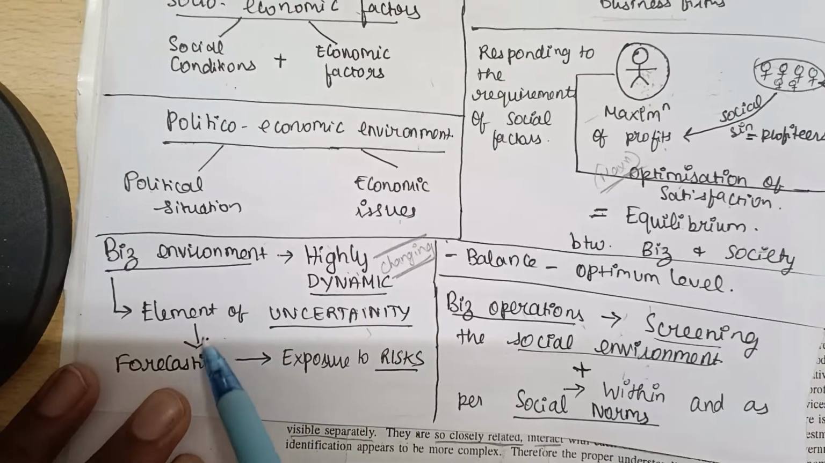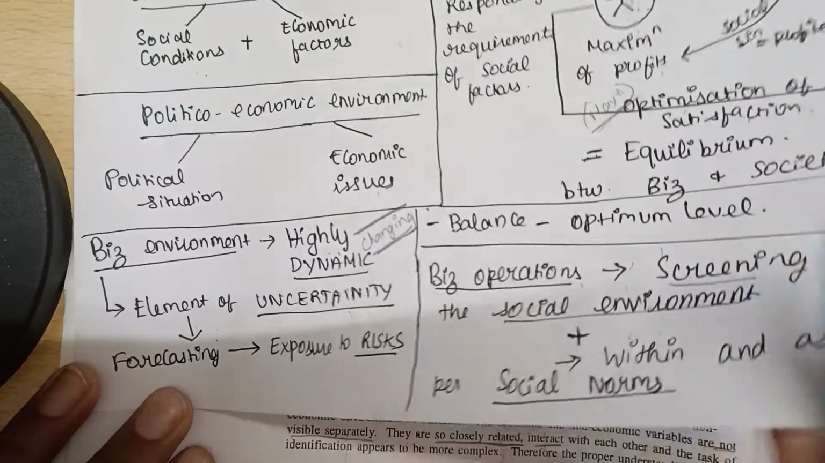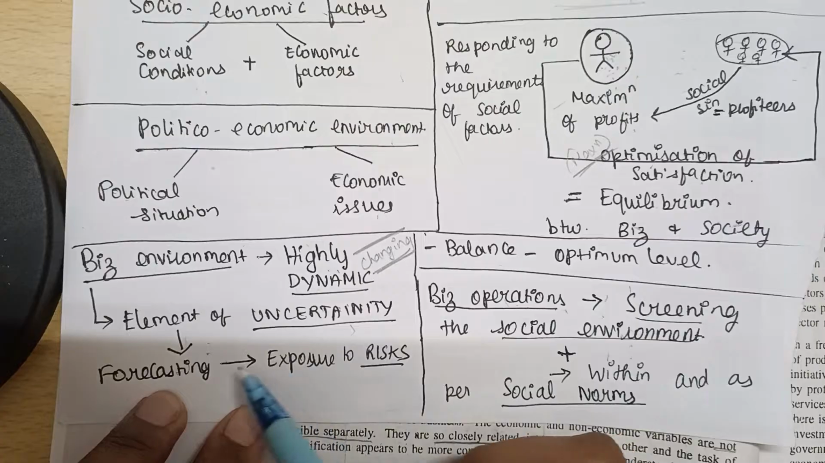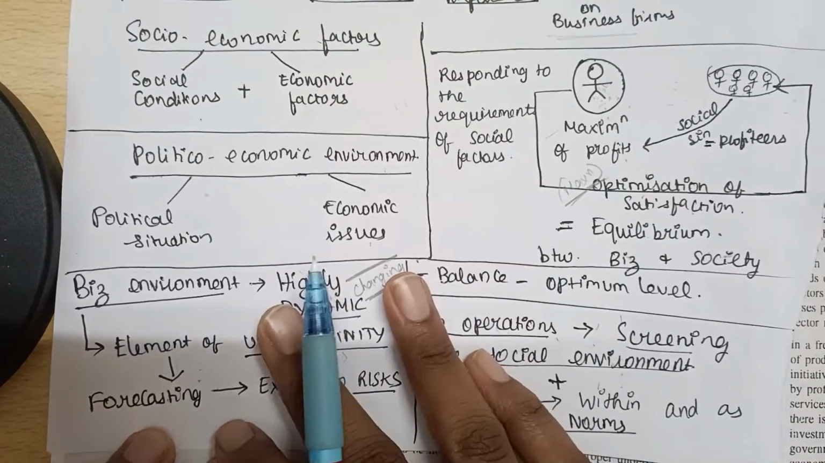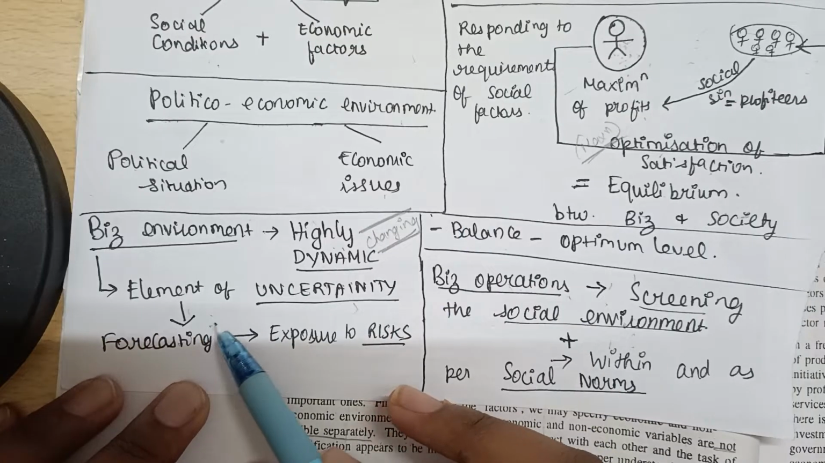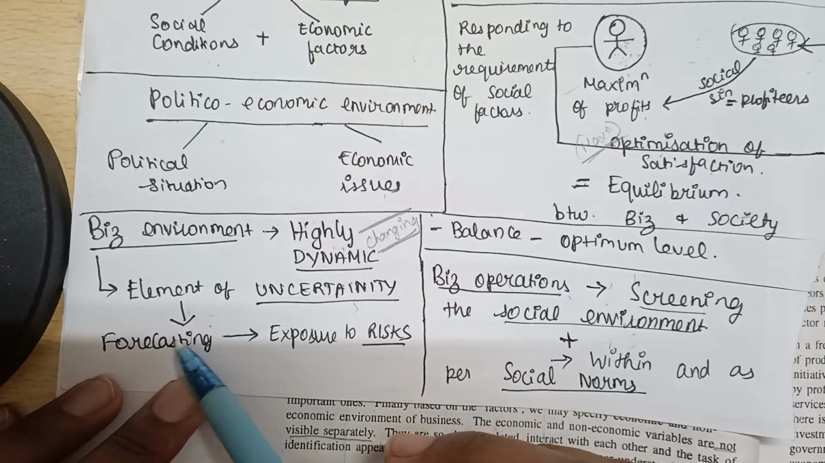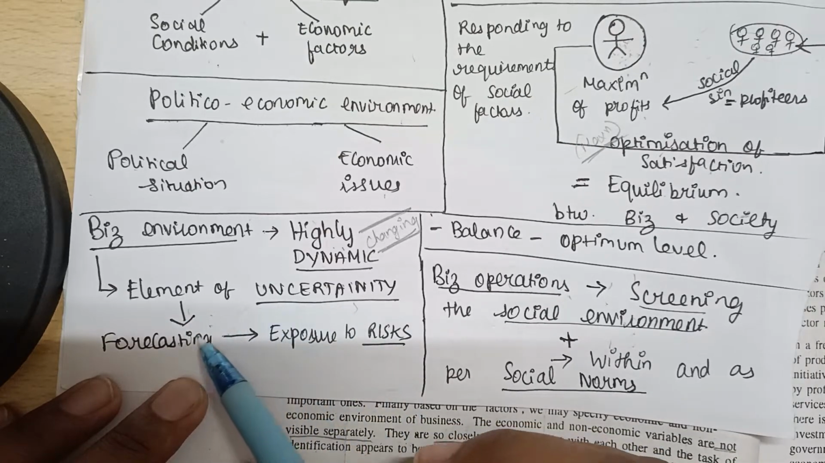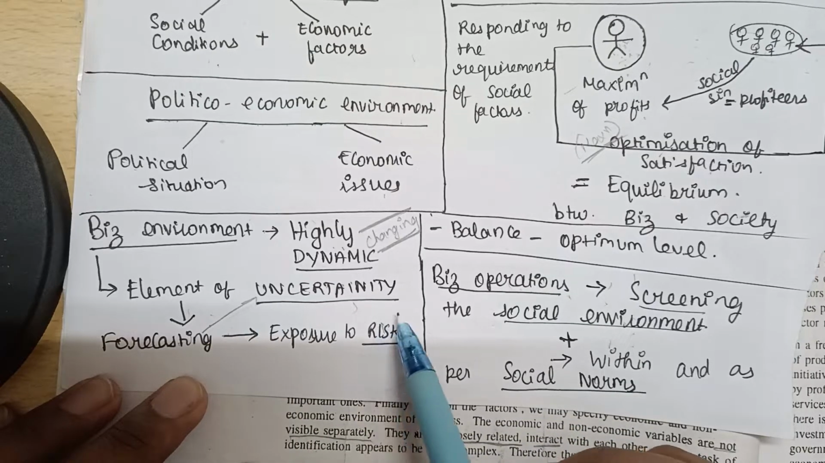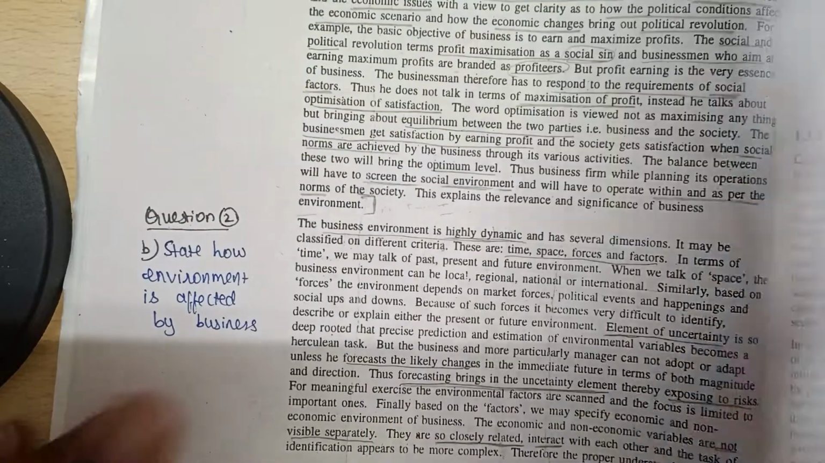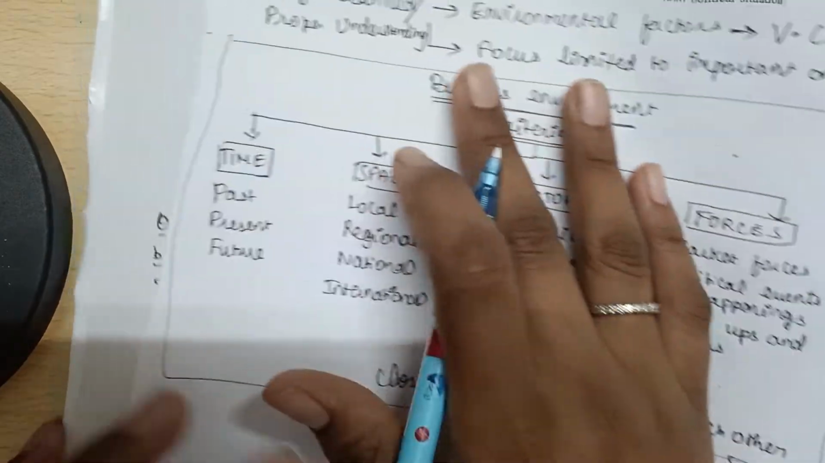So in such a situation, forecasting, in the sense of seeing what is happening and predicting what will happen in the future, will always expose us to risk. In any business you will be taking decisions related to the future, thinking of what's going to happen. That's called forecasting. Because of the element of uncertainty, forecasting will always expose us to risks, business risks.